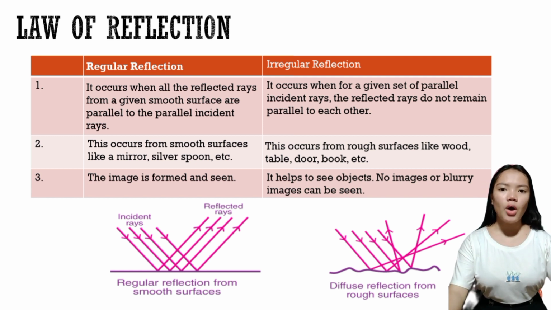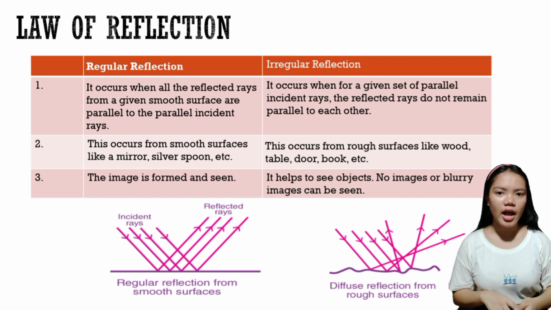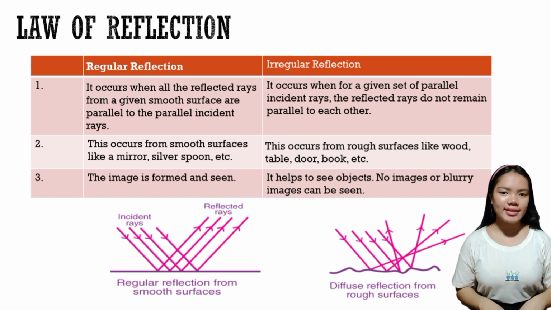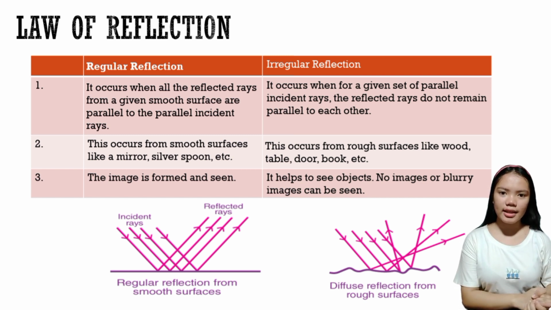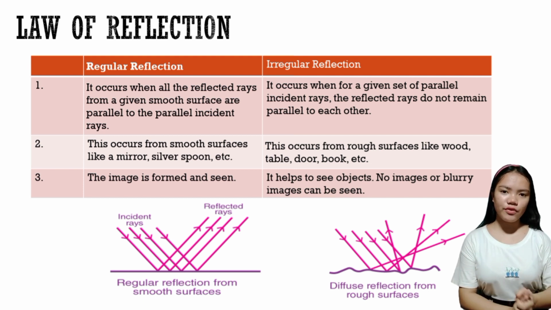For example, when light waves bounce off a smooth surface like a mirror, they follow a specific rule called the law of reflection. This creates a clear and sharp reflection, like when you see yourself in a mirror. The smoothness of the surface is important for regular reflection to happen.